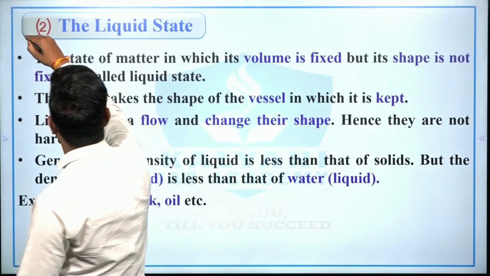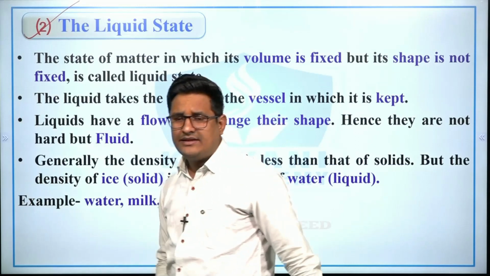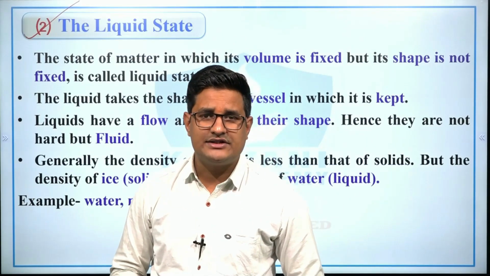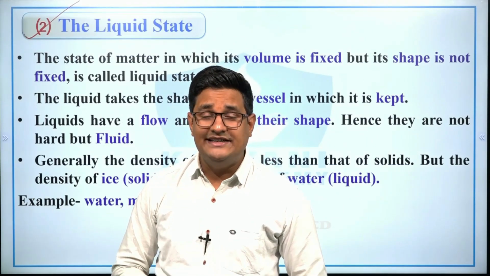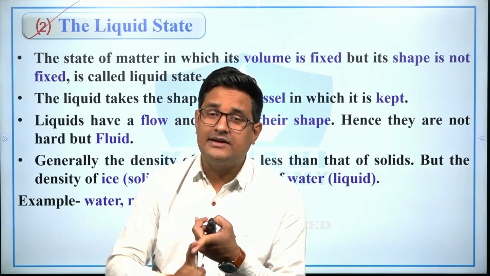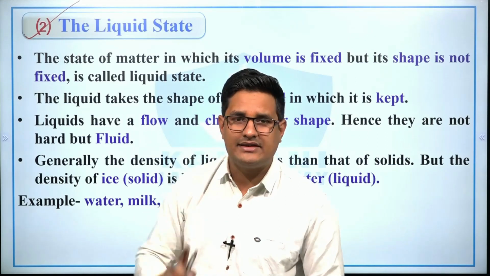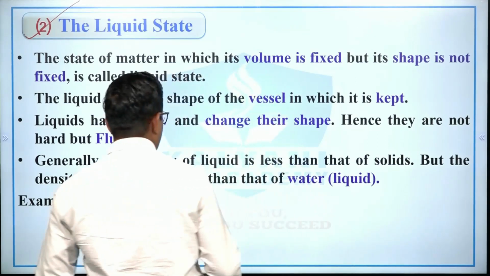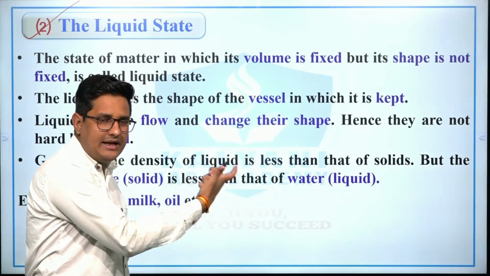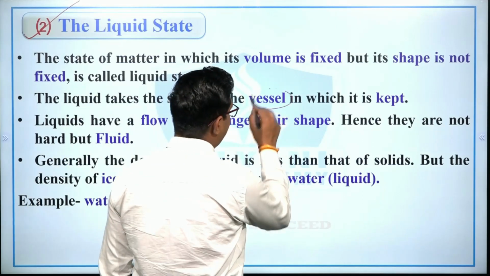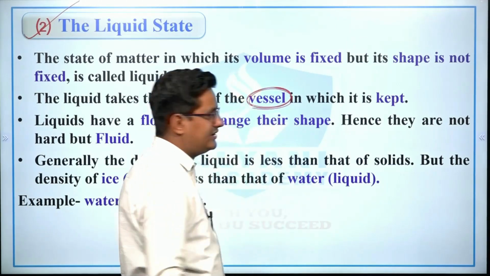Next is the liquid state. See, the state of matter which has definite volume but does not have a definite shape is known as the liquid state. And when a liquid is kept in a vessel, it takes the shape of that vessel, right?